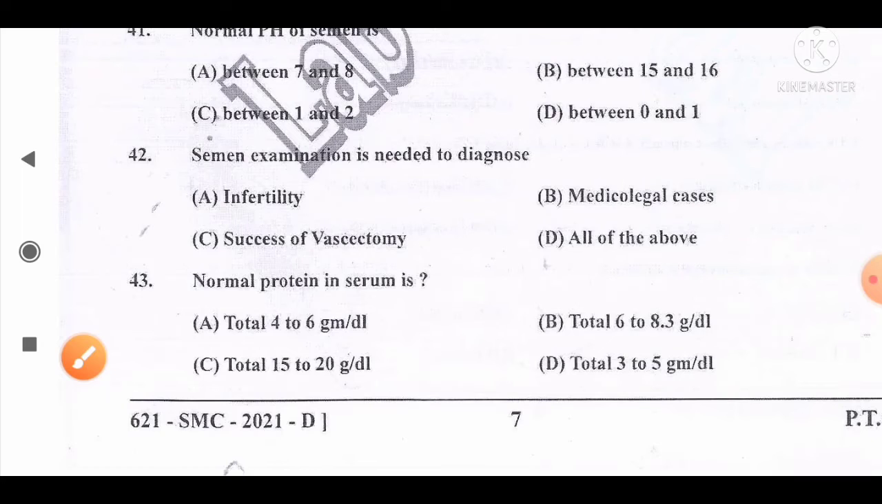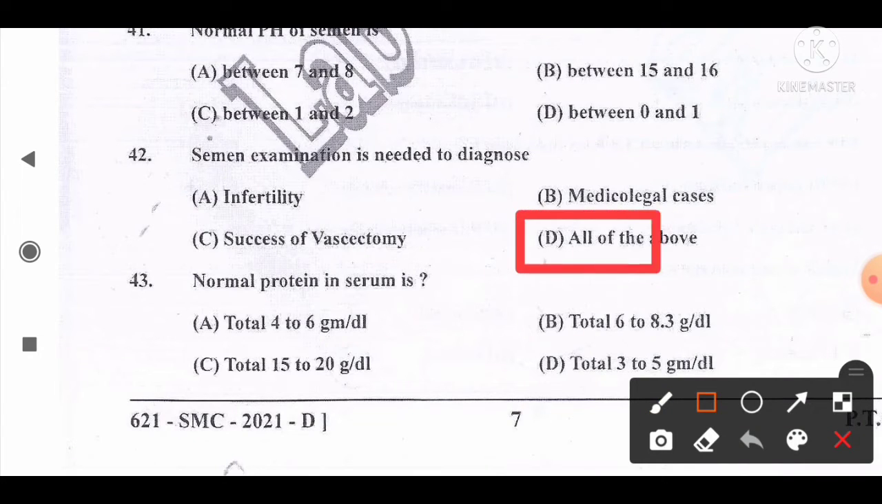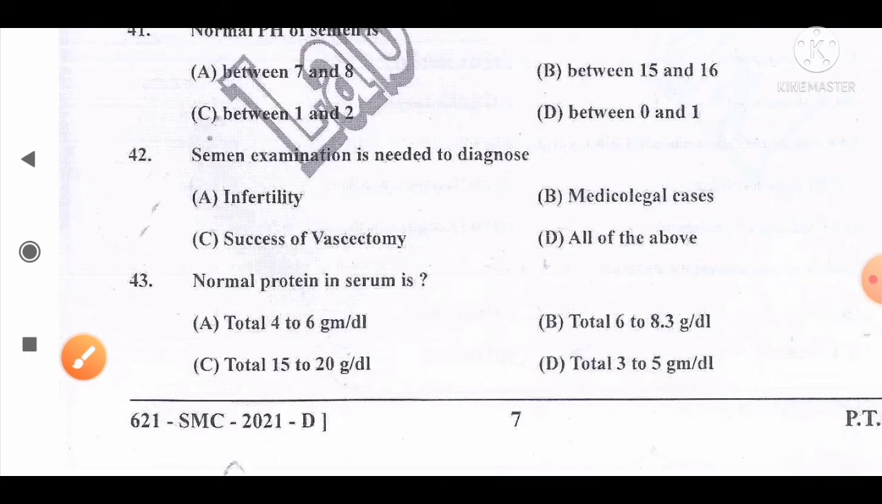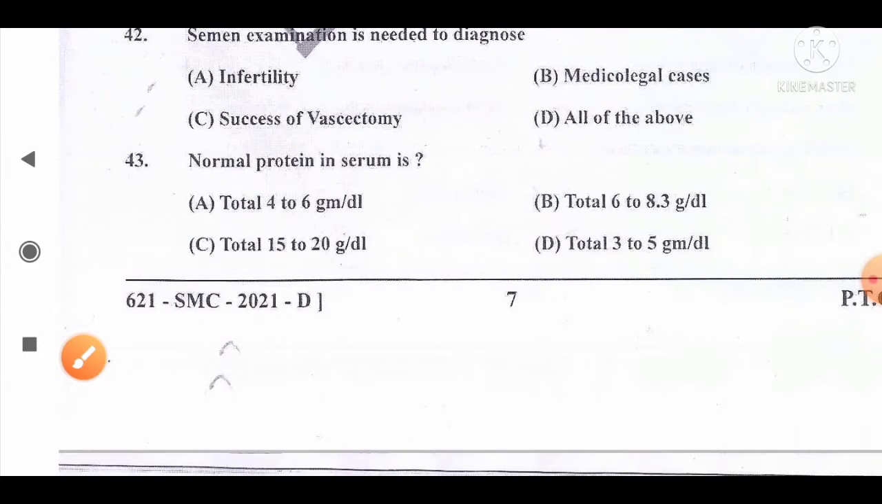Move to the next question, number 42. Semen examination is needed to diagnose option A, infertility, B, medicolegal cases, C, success of vasectomy, D, all of the above. The correct answer with correction for this question is option D, all of the above. Only option A, infertility, is a partial correct answer. The rest of the two, medicolegal cases and success of vasectomy, are also included for semen examination. So option D, all of the above, is the correct answer as per the official answer key.